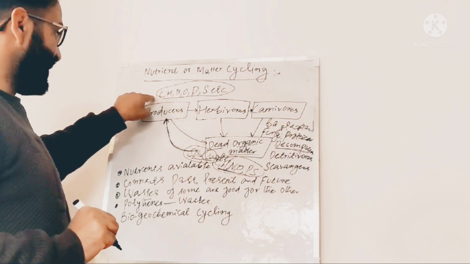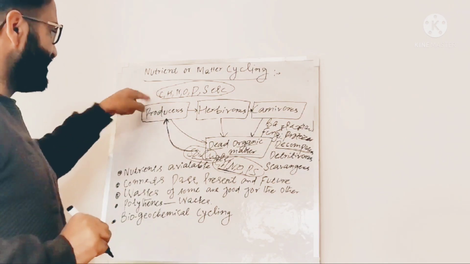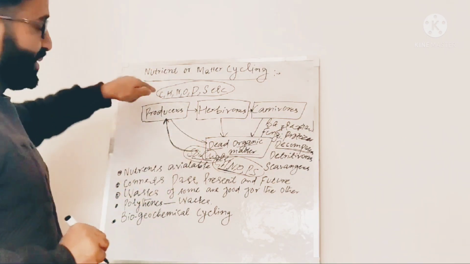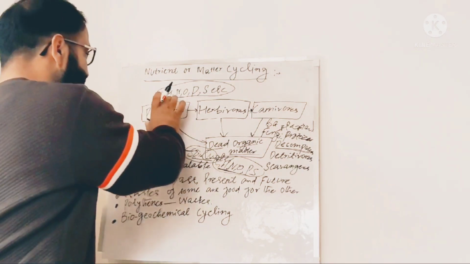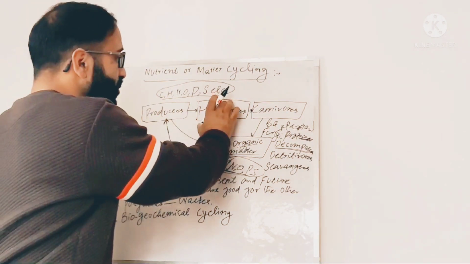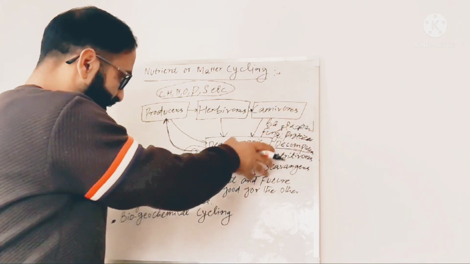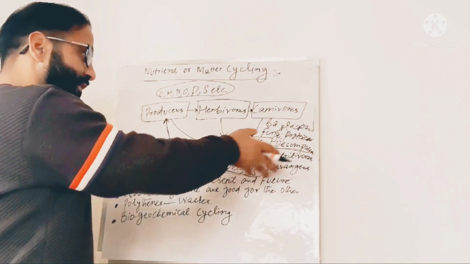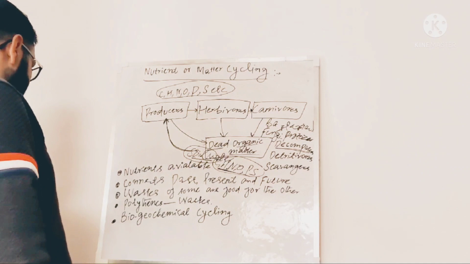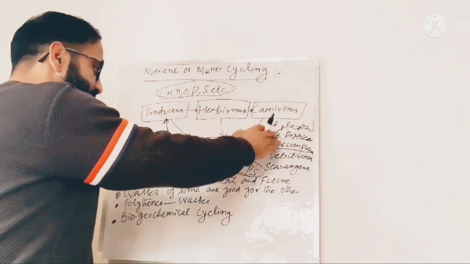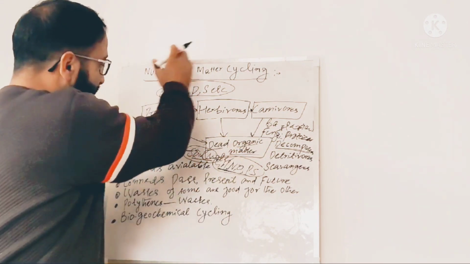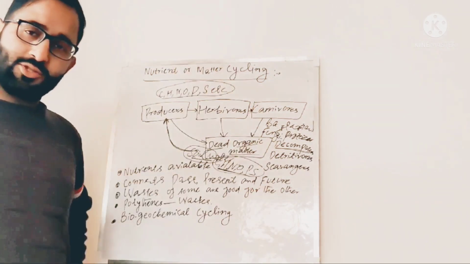So the nutrients which were earlier present in the producers are again present in the producers. From producers, these nutrients move to herbivores, then to carnivores. Then when these organisms die, they are acted upon by the decomposers, and the decomposers make these nutrients available again for the plants.